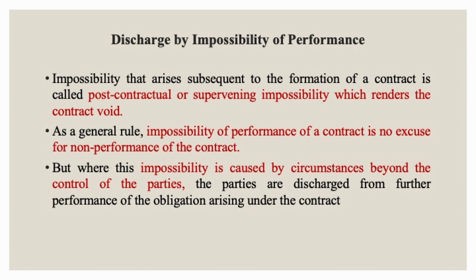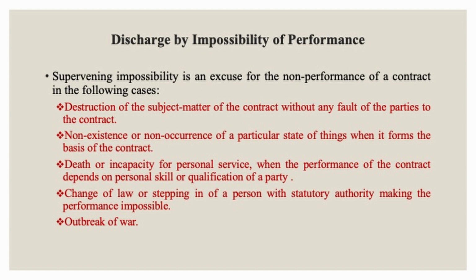Regarding post-contractual or supervening impossibility, the general rule is that impossibility of performance is not an excuse for non-performance. But where it is caused because of circumstances which are not within the control of the parties, the parties are discharged from further performance of obligation arising under the contract. Supervening impossibility can be an excuse for non-performance of a contract when the subject matter of the contract is destroyed without any fault of the parties to the contract.